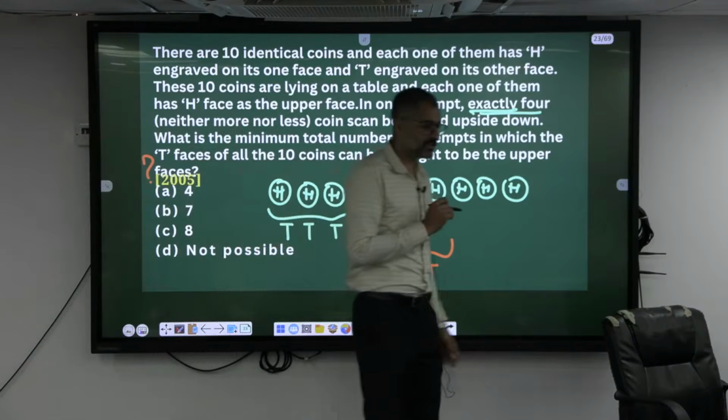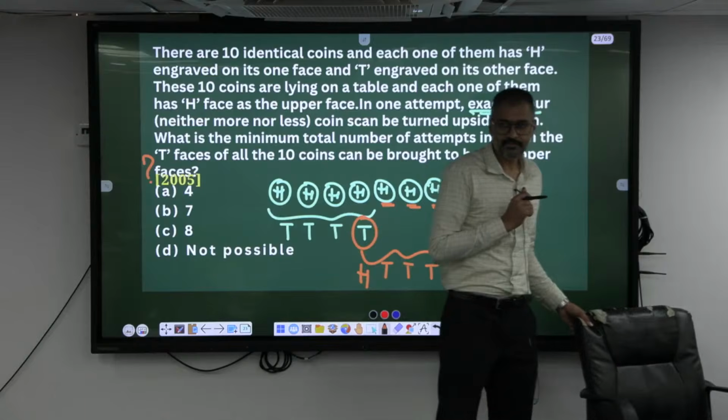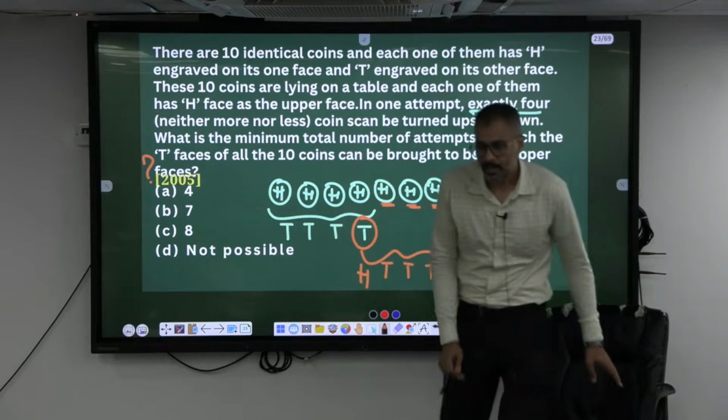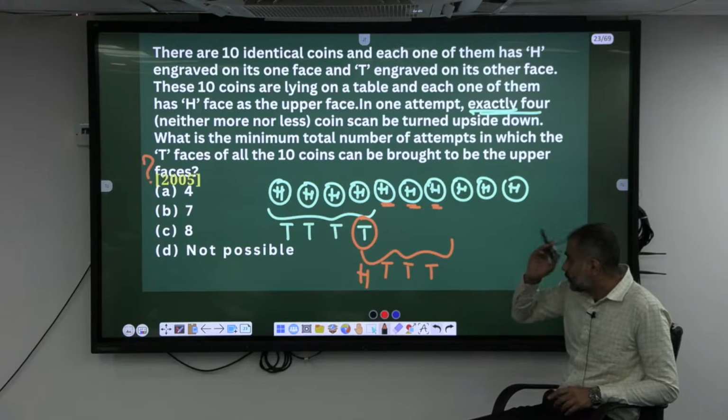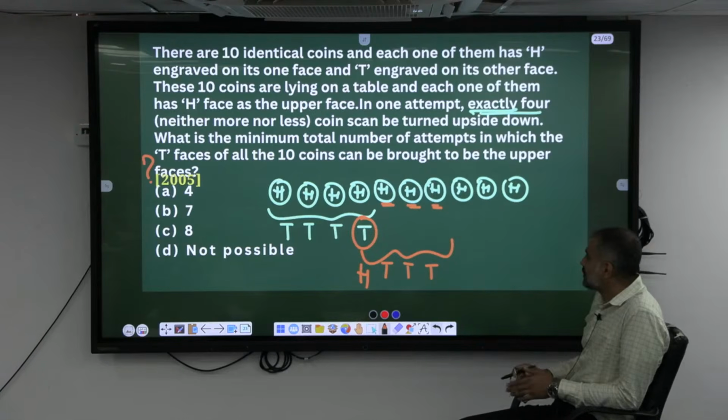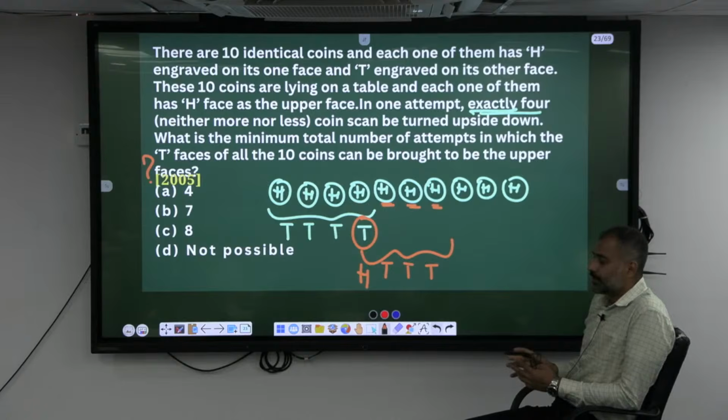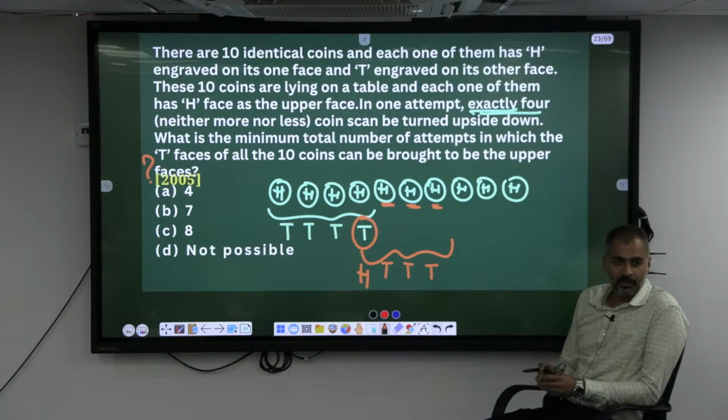Again, there is ambiguity in this question. Okay, so in the minimum attempts he is asking, right? What is the minimum total number of attempts in which all the faces have to turn into tails?